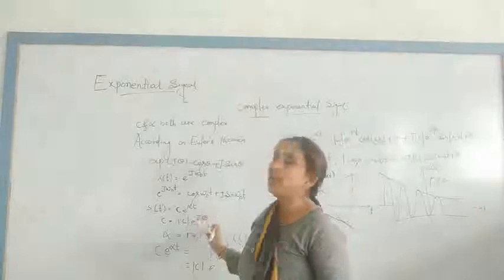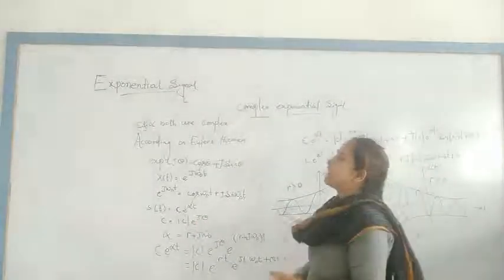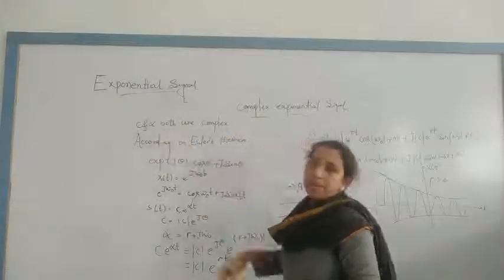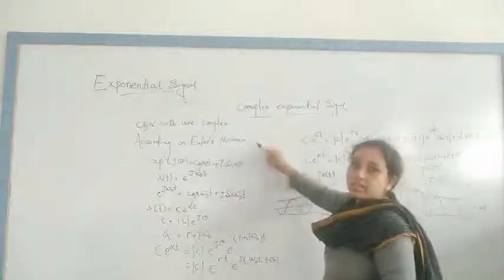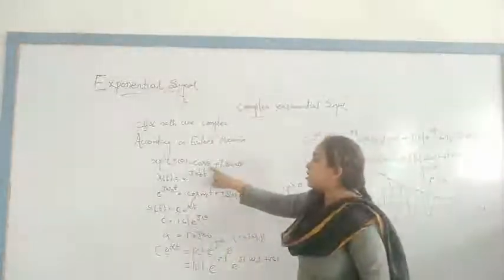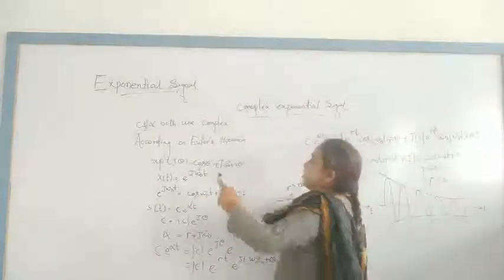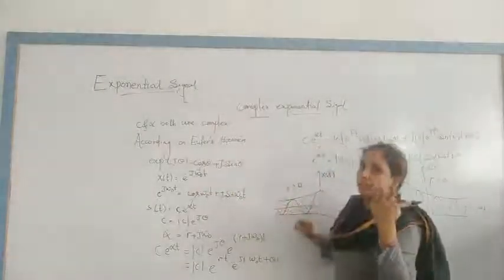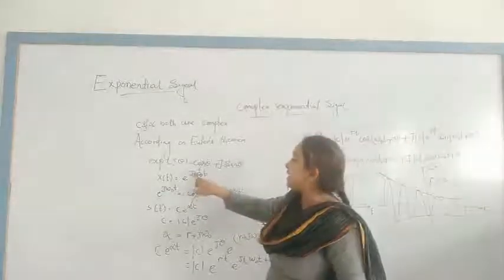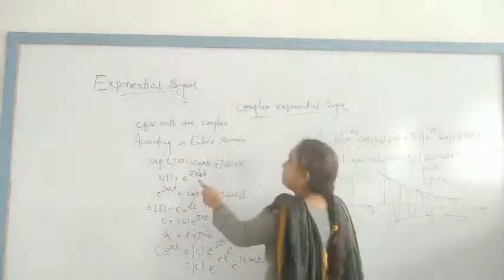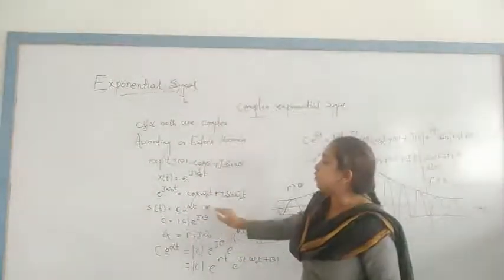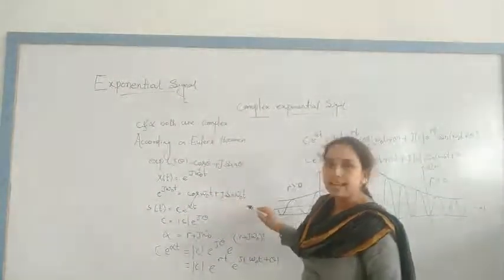Here we already studied that c and alpha both are complex. Exponential of j theta is equal to cos theta plus j sin theta, because it is a combination of both sine and cosine. So we know that e to the j omega naught t, where omega naught is the angular frequency, is equal to cos omega t plus j sin omega t.